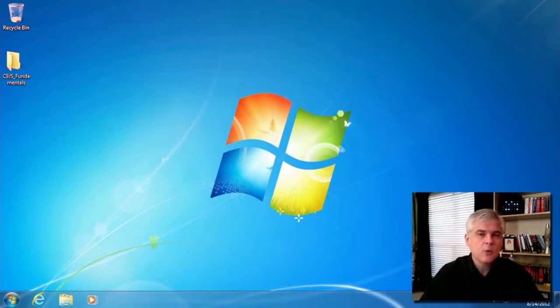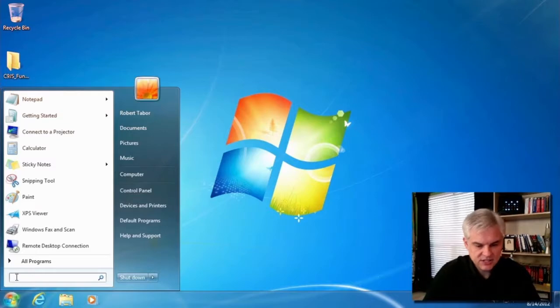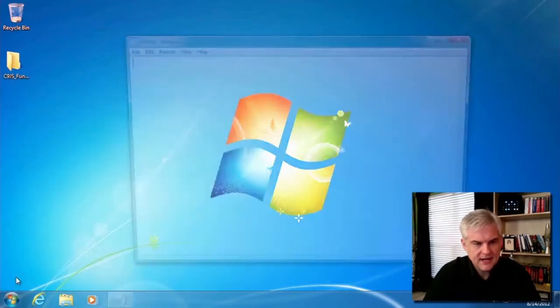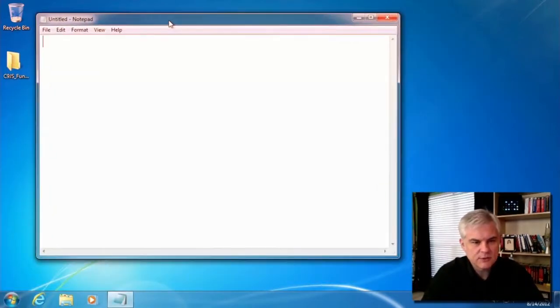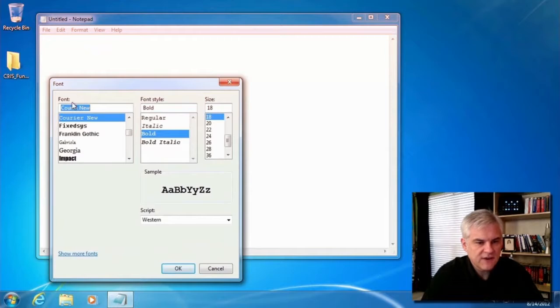All right, so the next thing we want to do is configure Notepad. I'm going to go ahead and, in the search bar, type in Notepad. And I've already taken the liberty of doing this, but I want to show you what I've done. I went to Format, Font, and I changed the font to Courier New Bold 18. And the reason I've done that is because in the past, some people, when watching the videos that I've created on Channel 9, have had some issues when viewing the code that I'm typing in. It comes up really small or really garbled.